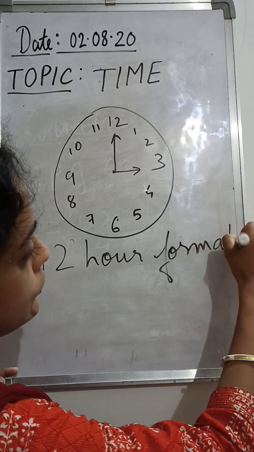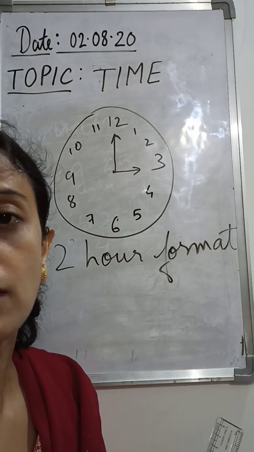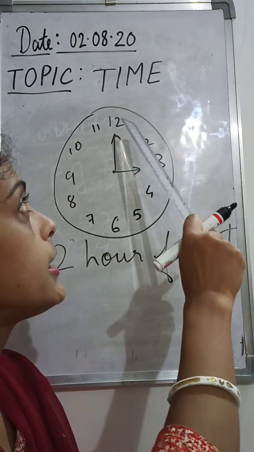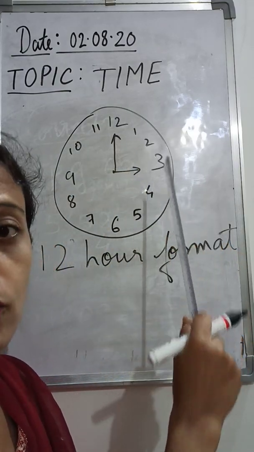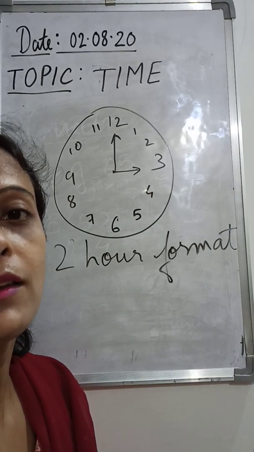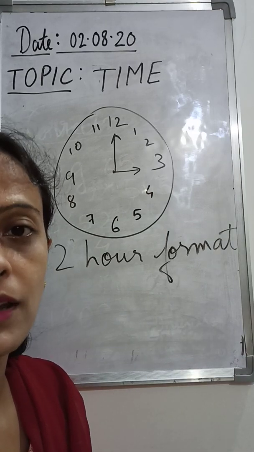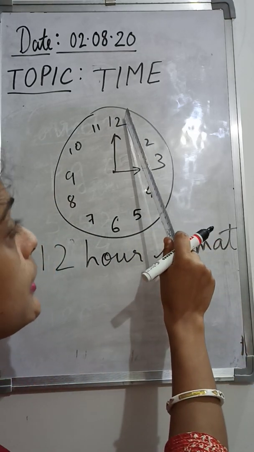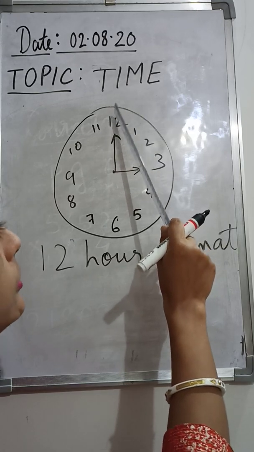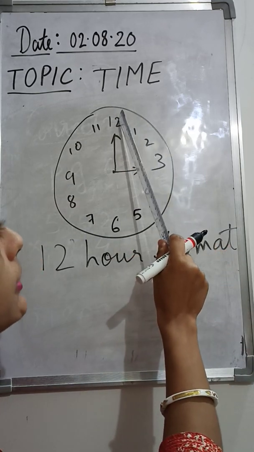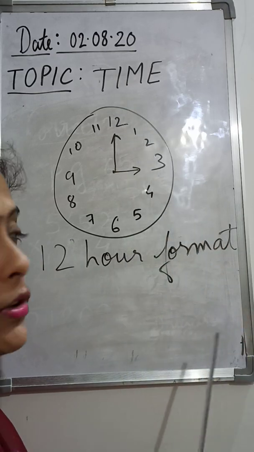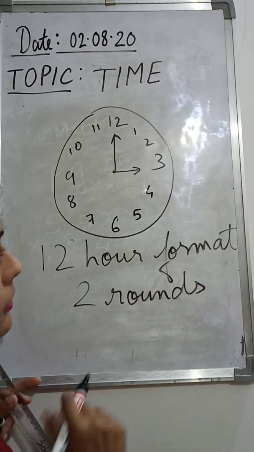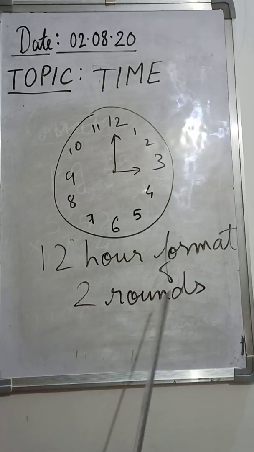So what is this 12-hour format? It means here we consider the movement of the clock 2 times. That means from midnight. Everybody of you knows that when it is 12 midnight, after 12 midnight we count it as a new day. So from 12 midnight to 12 noon is one round. Again from 12 noon to the next 12 at night it will be another round. So that means 2 rounds of the clock.